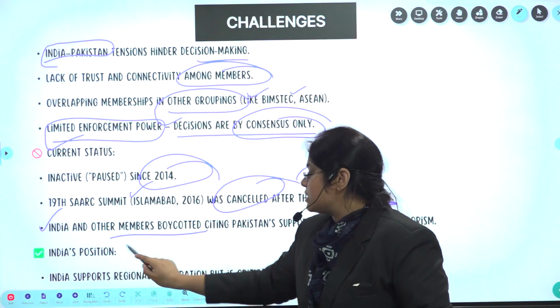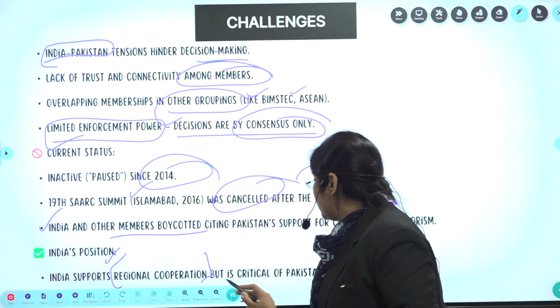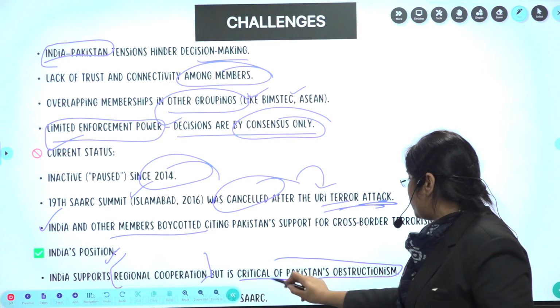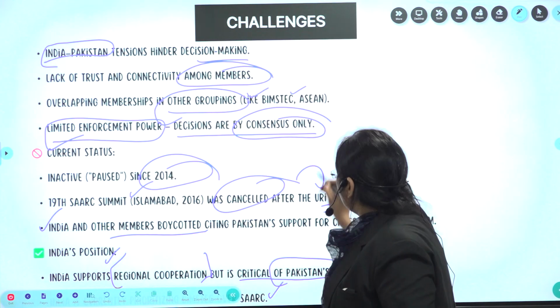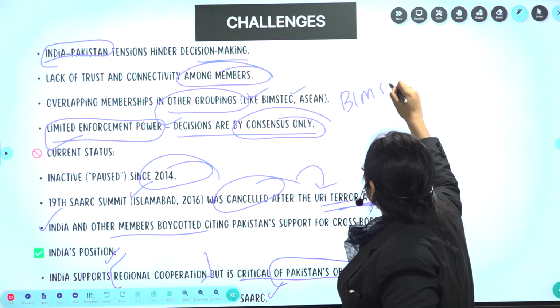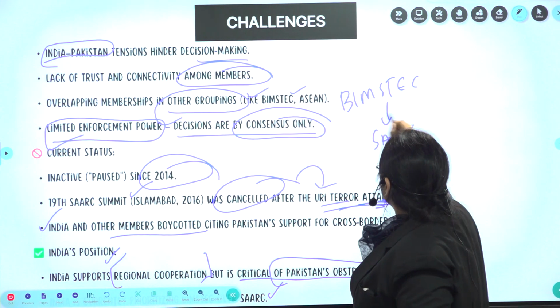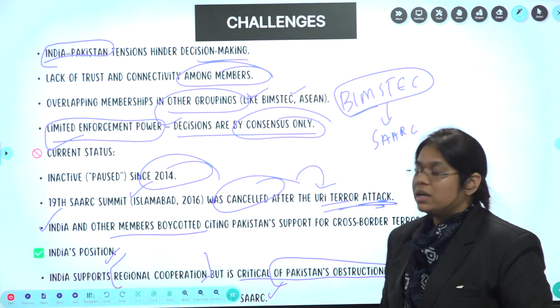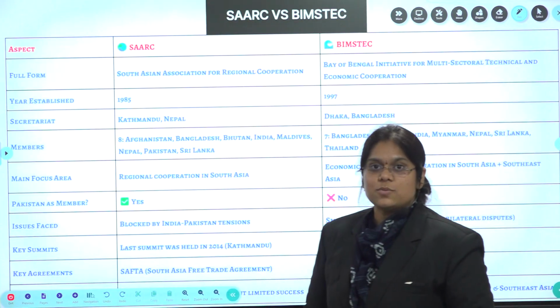Now further, what is India's position? India supports regional cooperation, but it is critical of Pakistan's obstructionism, and BIMSTEC is overtaking SAARC now. Now everyone is interested in BIMSTEC compared to SAARC. Now let's see the differences between BIMSTEC and SAARC, as a value addition.